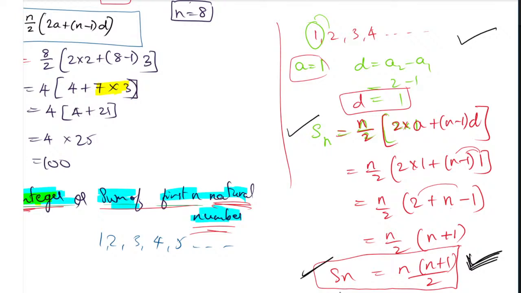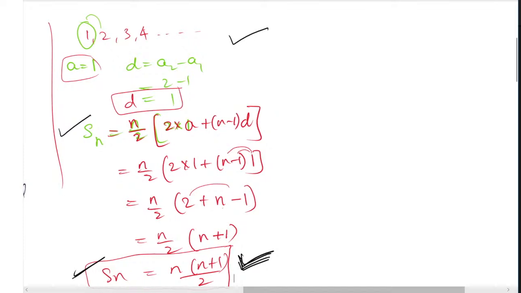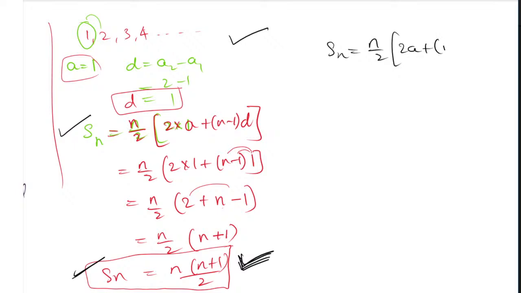So this is one formula, and we have one more Sn formula. I hope all of you remember it. What is that formula? Sn is equal to n by 2 into 2a plus n minus 1 into d. This formula can be rewritten. How? n by 2 you keep as it is, but 2a can be written as a plus a. Yes, 2a as a plus a, and next everything I will write as it is: n minus 1 into d.